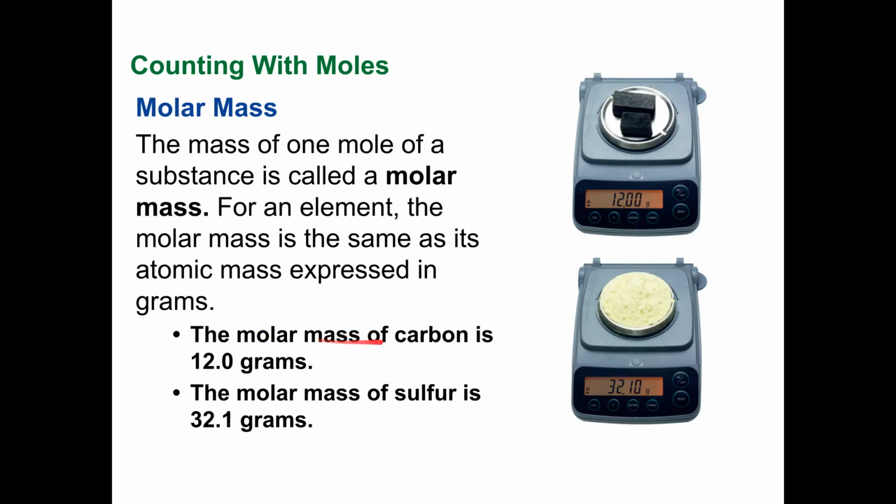So carbon has an atomic mass of 12. Why? Because it has 6 protons and 6 neutrons, which makes up the majority of the mass of carbon. If I take a mole of carbon, 6 followed by 23 zeros, it should weigh approximately 12 grams.